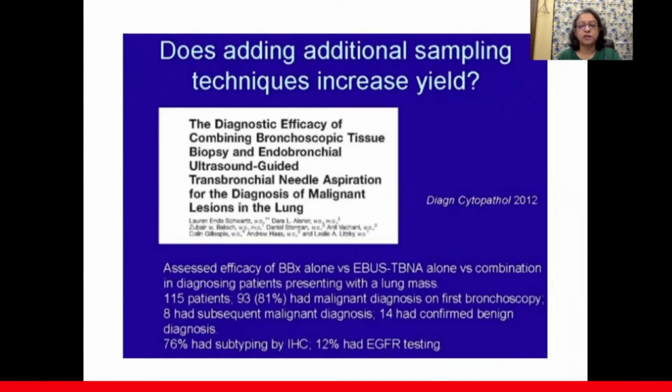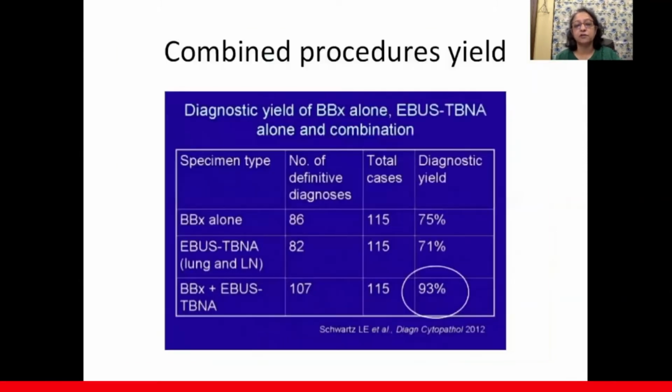So even when there is an endobronchial lesion, if it is necrotic, sometimes using a node EBUS-guided non-necrotic area TBNA sampling can help increase the yield of the tissue.